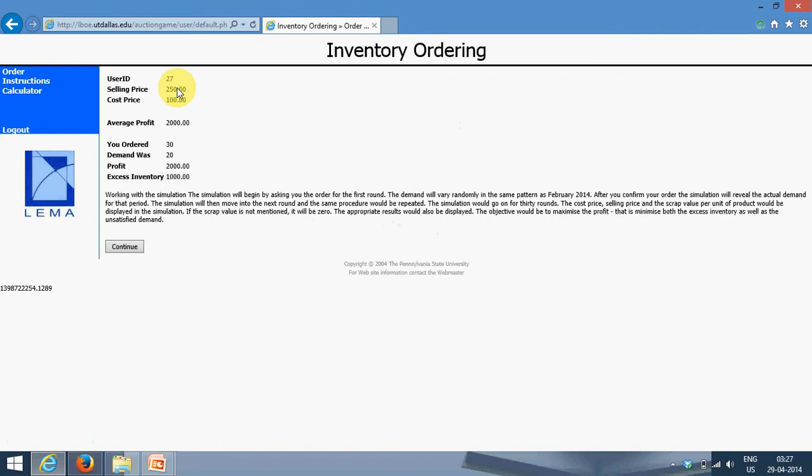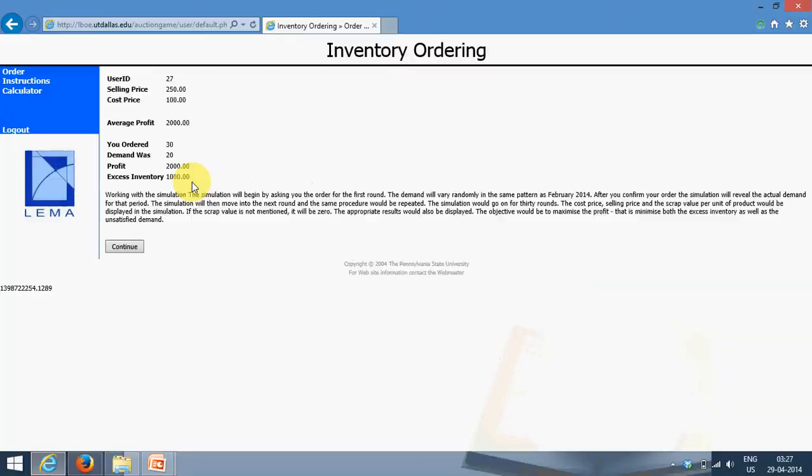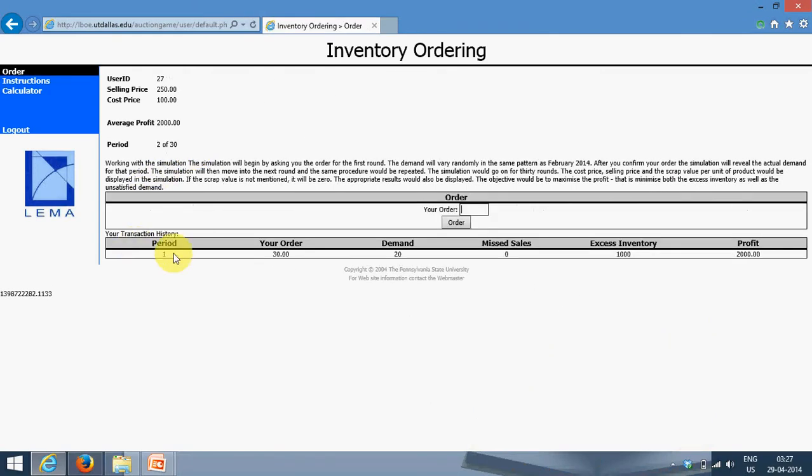So it tells me that the real demand was 20 units. I had ordered 30 units. I made a profit of 2000 rupees, and because of the excess inventory, which was 10 units, I lost 1000 rupees. So after this screen, which displays the actual demand and my performance, I should click on continue to go to the next day or the next round. So here I have my performance, my transaction history. So in period 1, this is how the order was 30, the demand was 20, there was an excess inventory to the tune of 1000 rupees and the net profit was 2000 rupees.